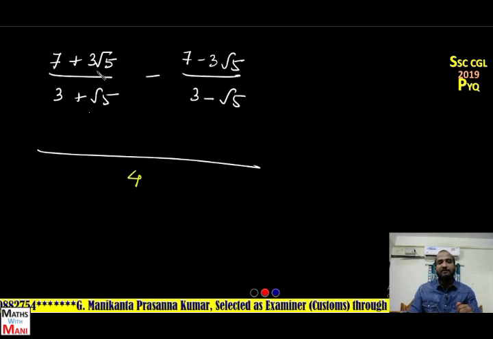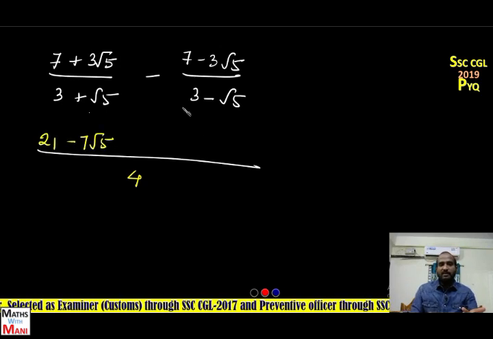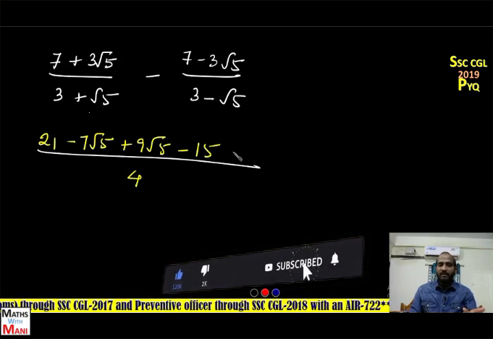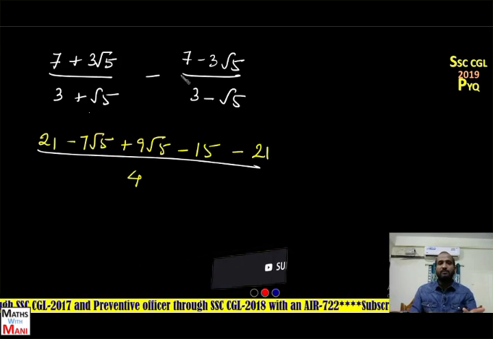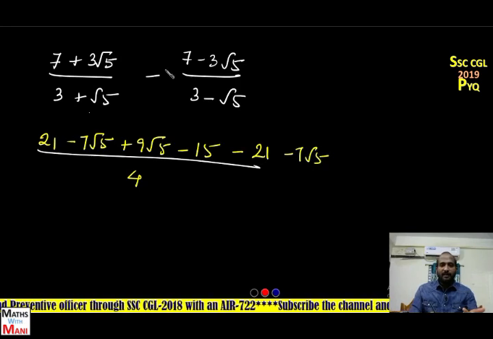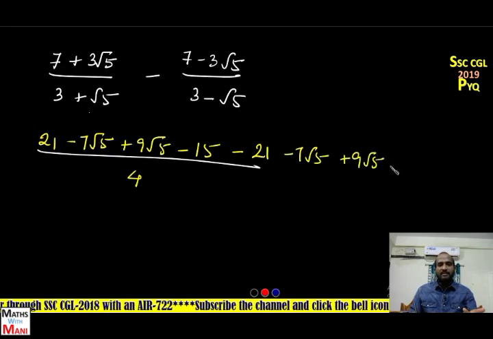And 7 plus 3 root 5 into 3 minus root 5. Multiply each and every value. That is nothing but calculation of two variables multiplying. 7 into 3, 21. 7 into minus root 5, minus 7 root 5, plus 3 root 5 into 3, that is 9 root 5, plus into minus, 3 root 5 into root 5, that is 3 into 5, 15, minus 15. Then minus 7 into 3, minus 21, 7 into plus root 5, that is minus 7 root 5, minus into minus plus 3 root 5 into 3, that is 9 root 5, next plus 15.